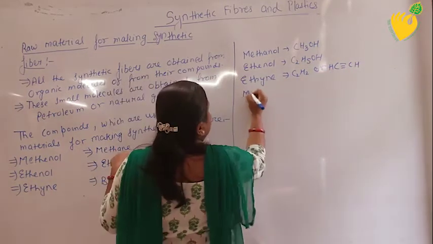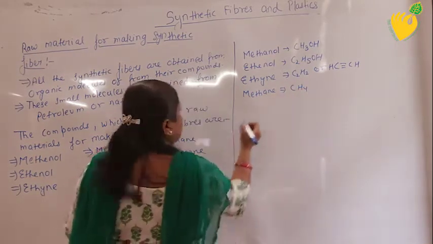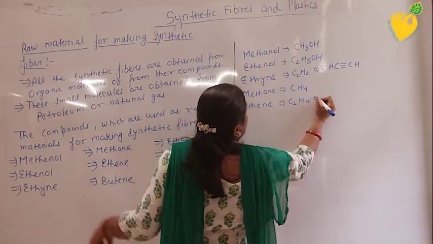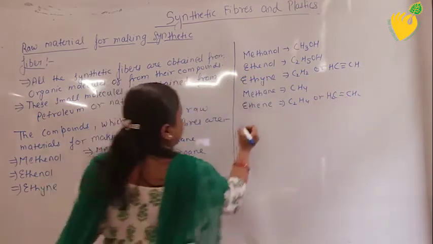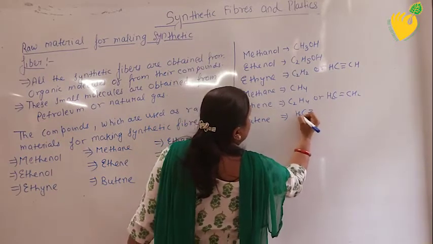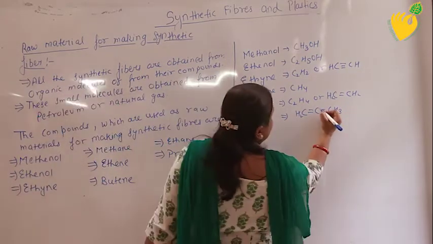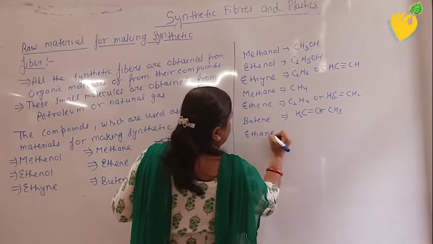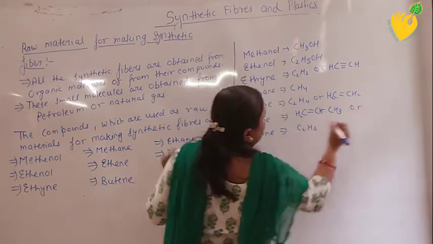Next is methane, it is CH4. Ethene is C2H4. Next is butene, which is C4H8. The next is ethane, C2H6.